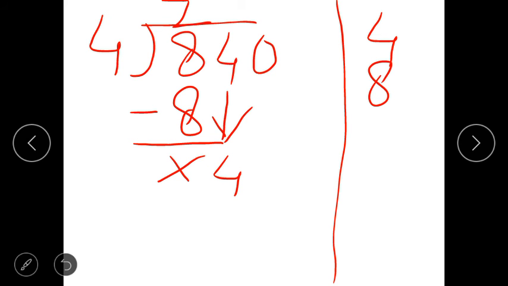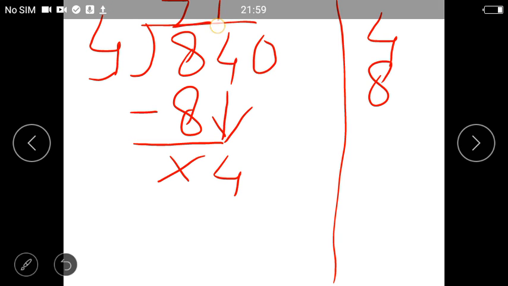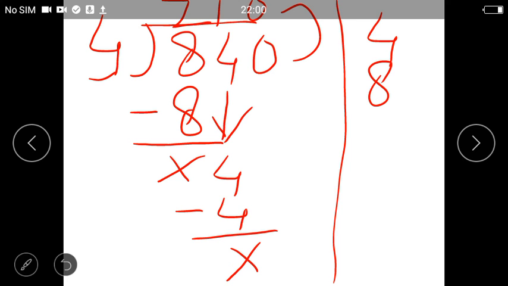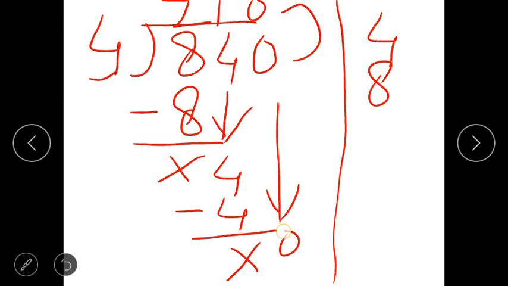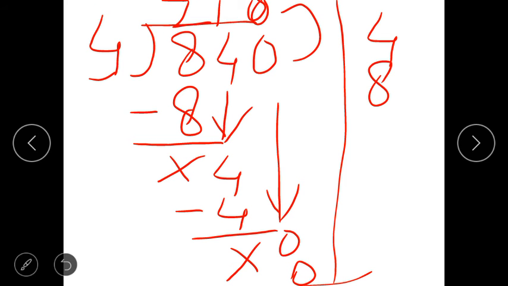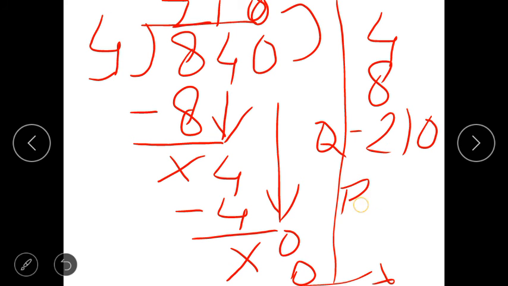Now again read the table of 4. 4 ones are 4. One time only you got the number 4. 4 minus 4, 0. You can put cross. Now this 0 is left. Directly also you can write this 0 at the top, or if you bring down the 0 like other numbers, then 4 zeros are 0. Okay, so what will remain? 0 minus 0, 0. So here your quotient is 210 and remainder is 0.